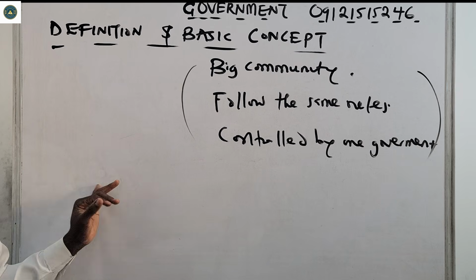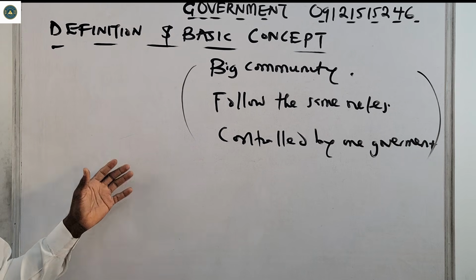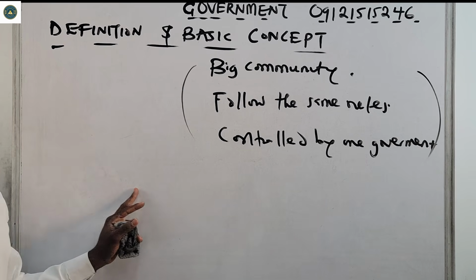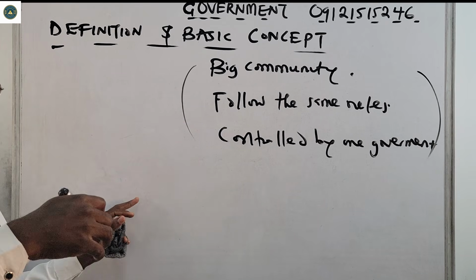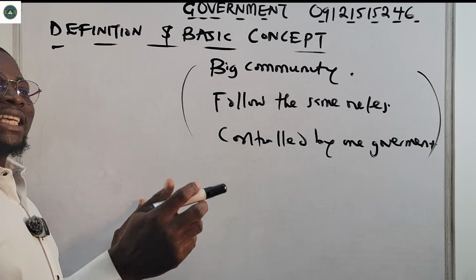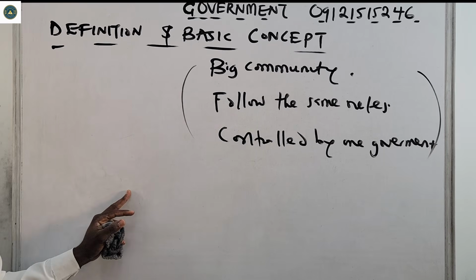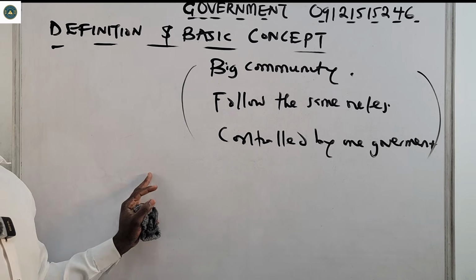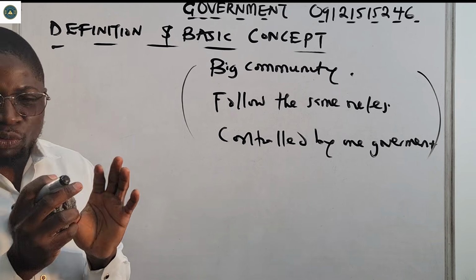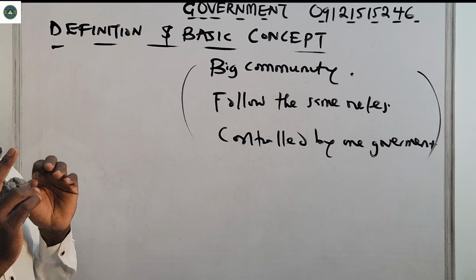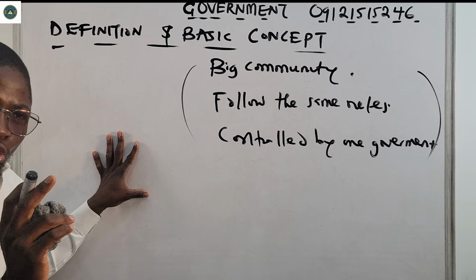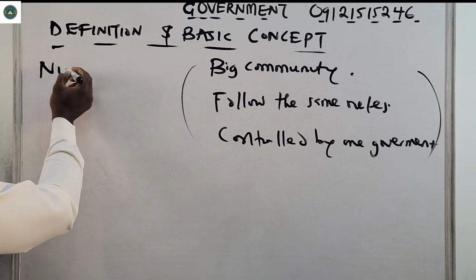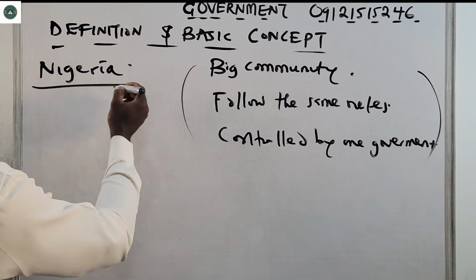So you don't say Edo State, Benin City. For example, Nigeria is a state. You don't say Edo State is a state. We know there's a state in Nigeria, but it has a governor that is answerable to what? To the government at the federal level. So that's what a state is. It's like a big community of people that follow the same rules and are controlled by one government. For example, like we said, Nigeria is a state.